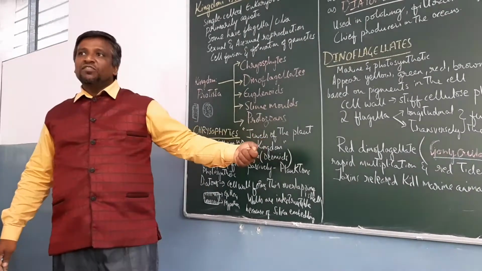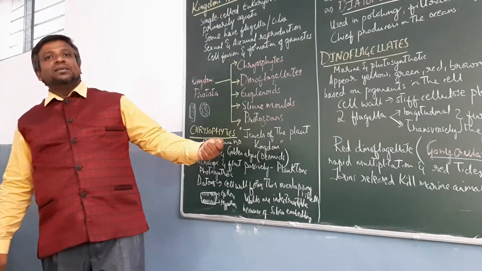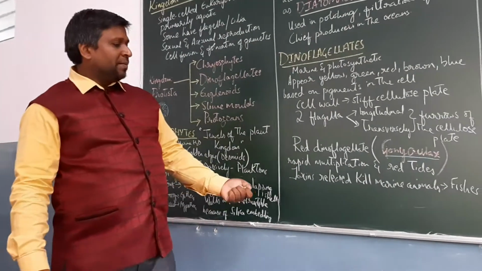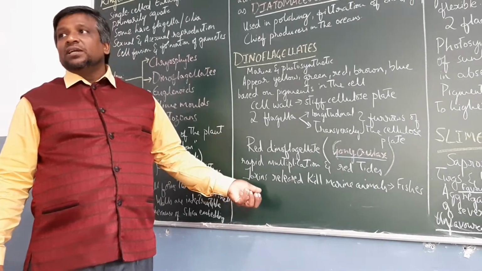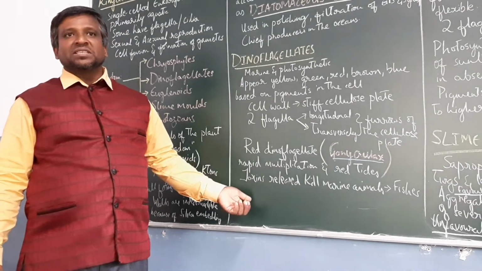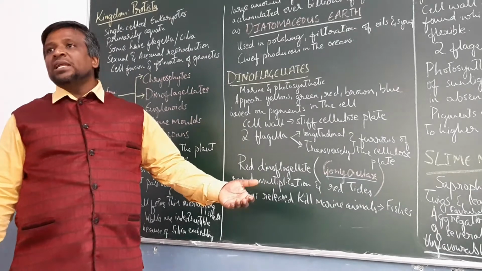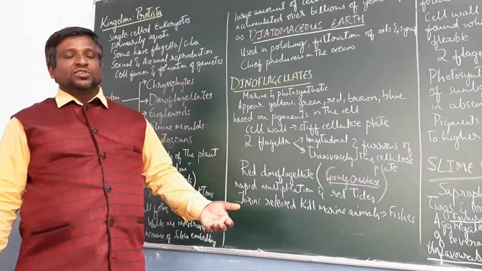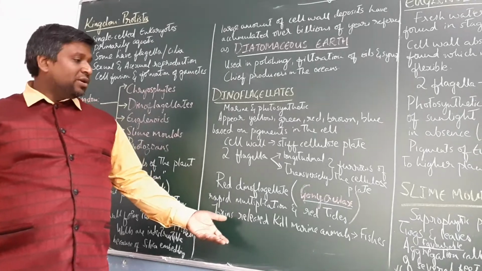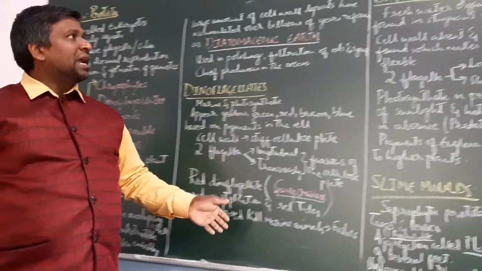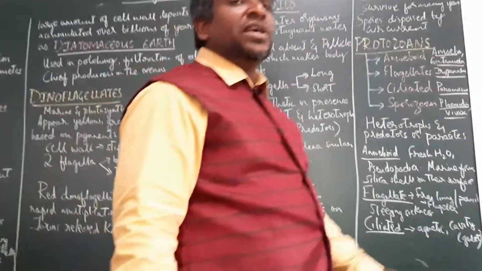Okay, and this red dinoflagellate also releases toxic, poisonous substances, and they can kill marine organisms like fishes. So they also lead to the death of marine organisms like fishes. Okay, so this is what you have to remember regarding the dinoflagellates.